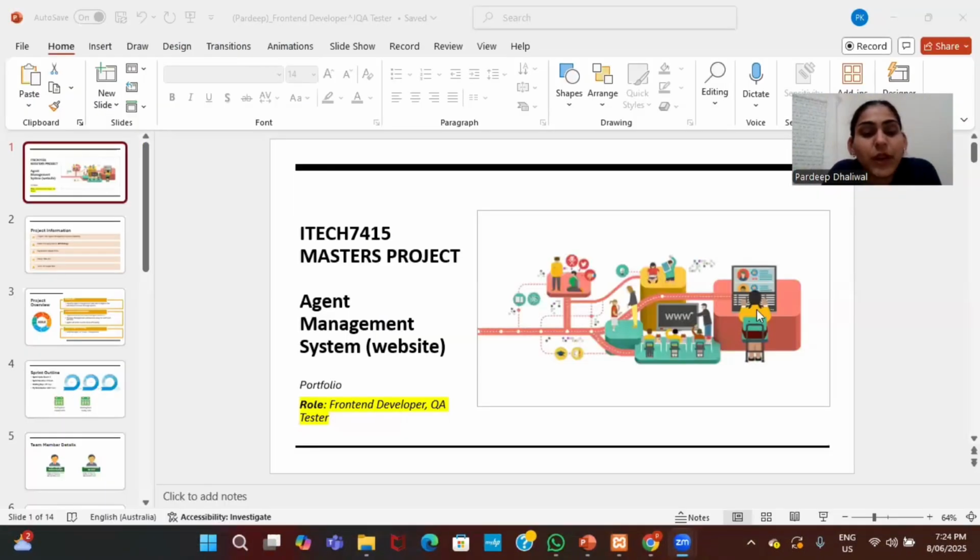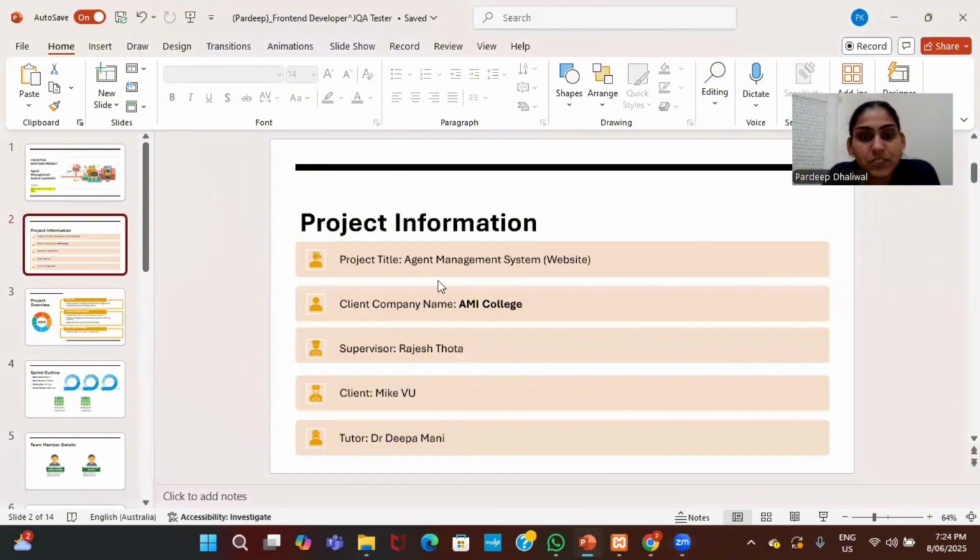My name is Pradeep Kaur, and our topic is the agent management system. My role is front-end developer. Project information: the project title is agent management system, the client company name is AMI College, supervisor Rajesh Thota, client Mike, and tutor Deepa Mani.